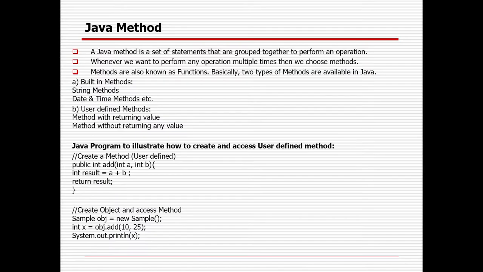A Java method is a set of statements that are grouped together to perform an operation. Whenever a user wants to perform any operation multiple times, we can use a method. Methods are also known as functions. Sometimes someone calls it a function, sometimes a method. There are two types of method available in Java.